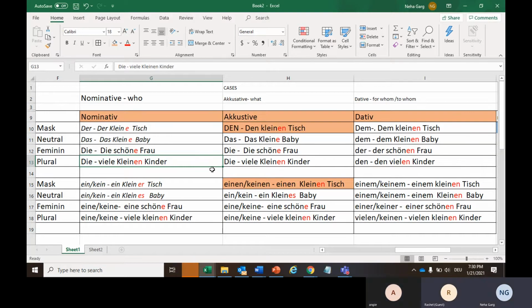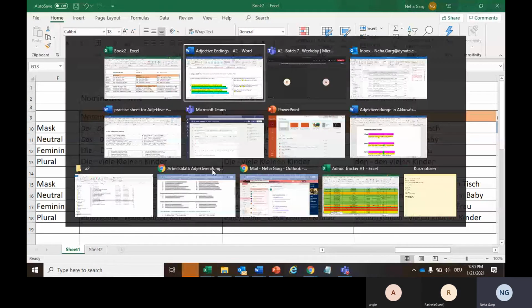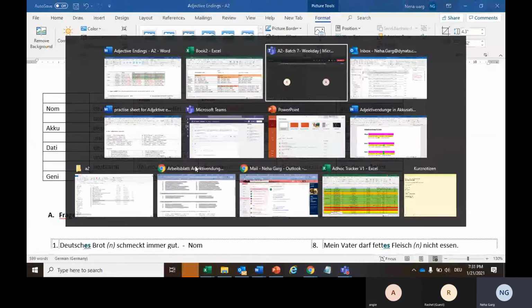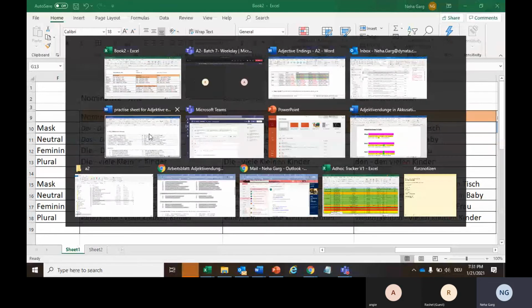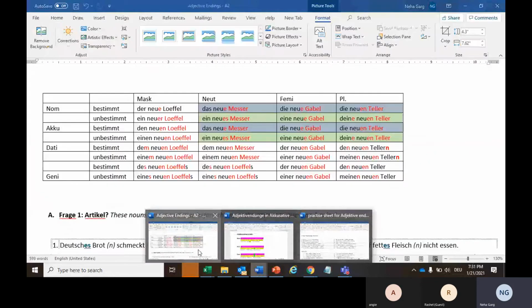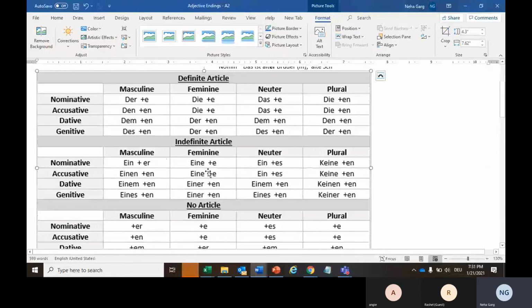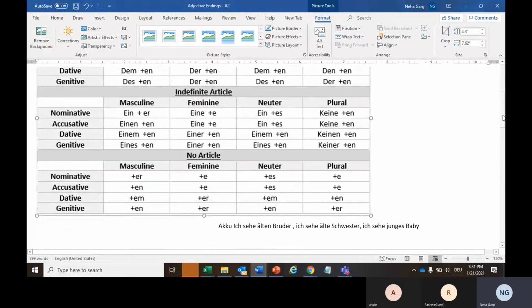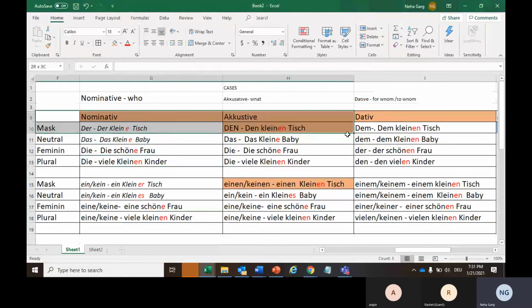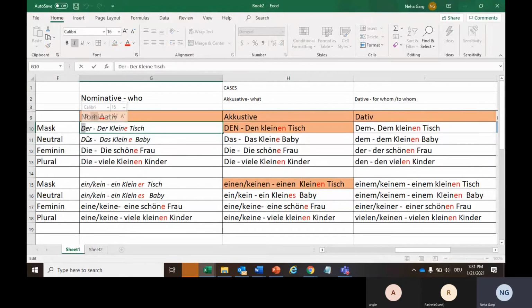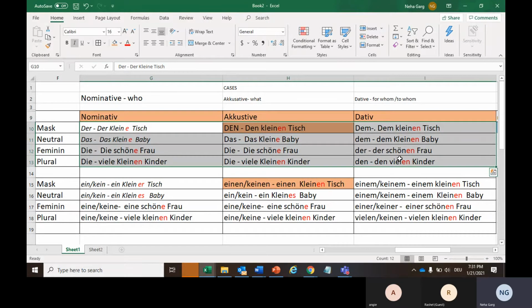Okay. Now let's talk about the no article case. If you see this bestimmt article table now, and if you remove d from all the words here, that will be your adjective ending for the no article case.